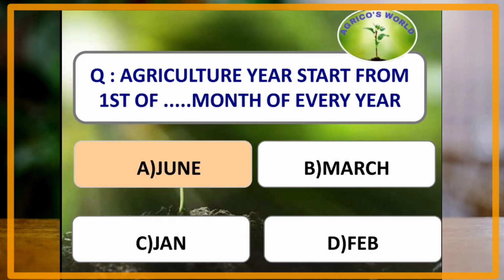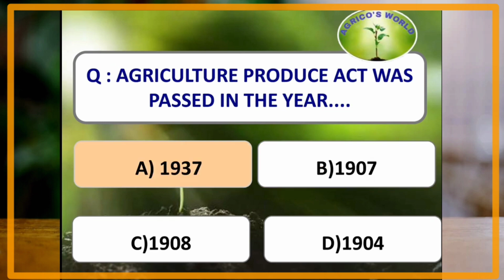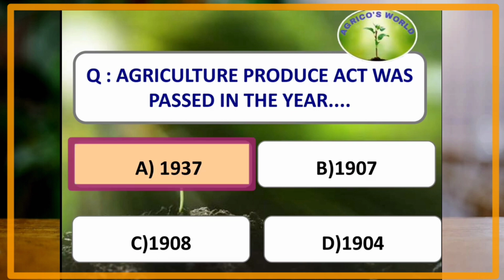Agriculture year starts from 1st of which month of every year? Agriculture year starts from 1st of June month of every year. Shivaraman Committee is related to which of the following institutes? Shivaraman Committee is related to NABARD. Agriculture Produce Act was passed in which of the following years? Agriculture Produce Act was passed in the year 1937.